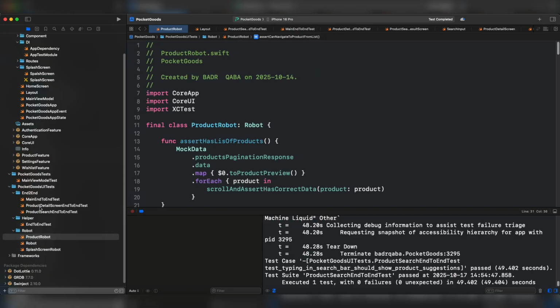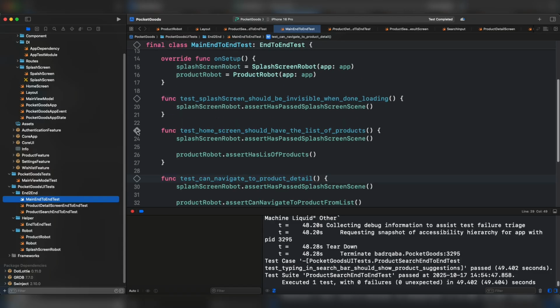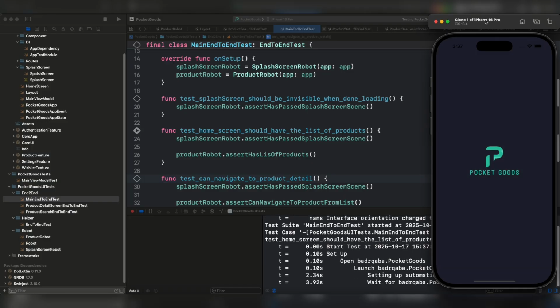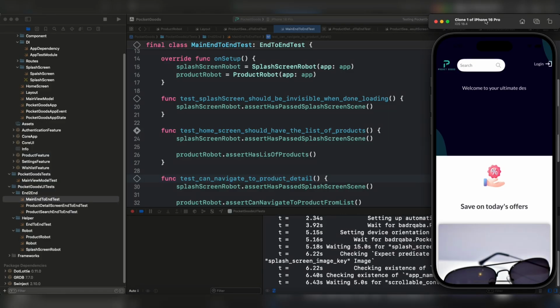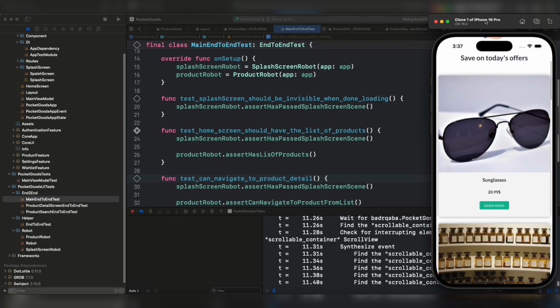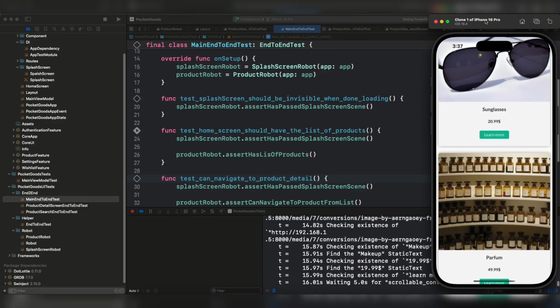Let's come back to the first end-to-end test under the main end-to-end test, and let's run this test case. It does scroll to the exact element.